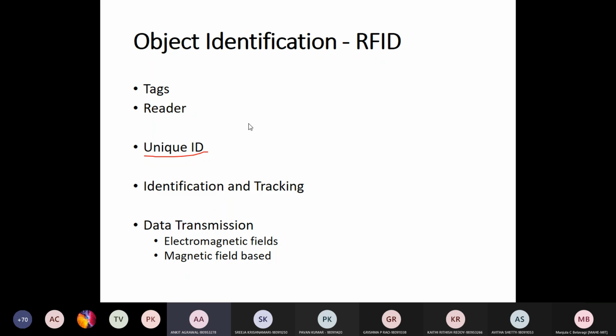Ma'am, low frequency, high frequency, ultra high frequency. Okay, but the actual classification, last class you have studied, with respect to perception layer technologies. I think you have studied the main sensors, isn't it?